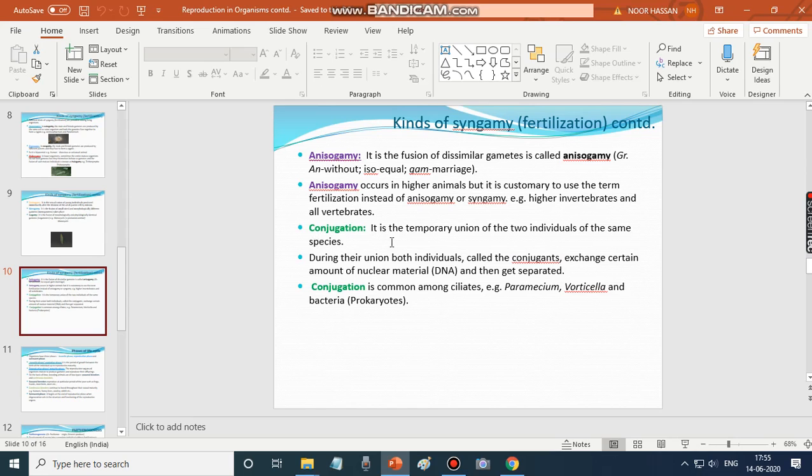And next one is conjugation. It is a temporary union of two individuals of the same species. During their union, both the individuals, called the conjugants, exchange a certain amount of nuclear material or DNA between them and then get separated. Conjugation is common among ciliates. Example, paramecium, vorticella, and bacteria. Shall move on to the next one.